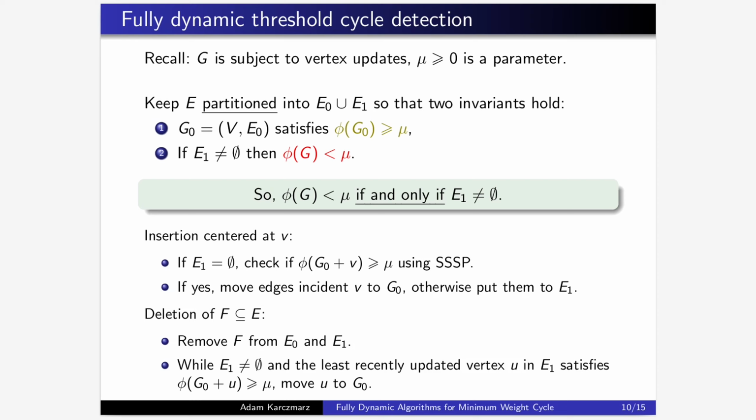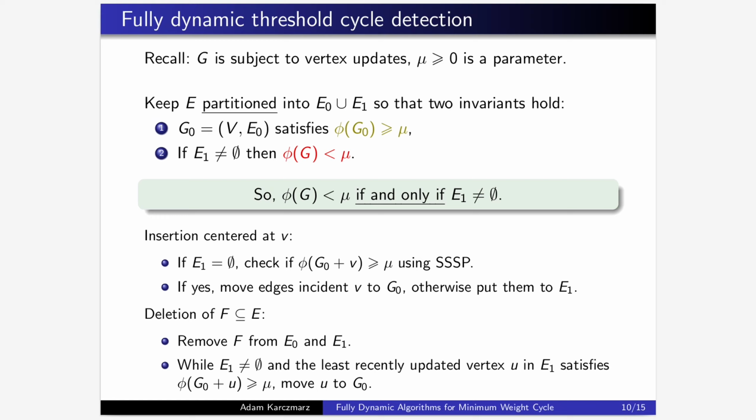Now, the update procedures are as follows. Suppose the invariants are satisfied before the update. Consider an insertion of edges centered at v. If E1 is empty, we check whether adding the new edges around v to G0, which then equals G, would introduce a new cycle below threshold in G0. Such a cycle has to go through v obviously, so this costs a single SSSP run. If no such cycle arises, we move the new edges to E0, and otherwise they are put in E1. It's easy to check that the invariants are satisfied afterwards.